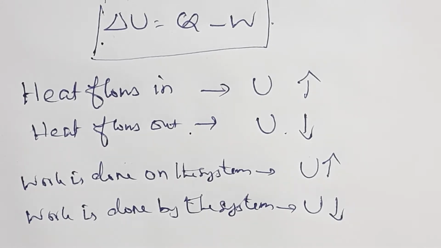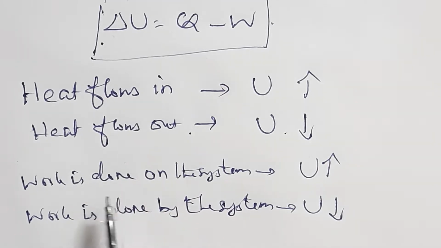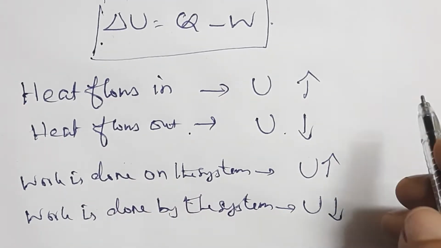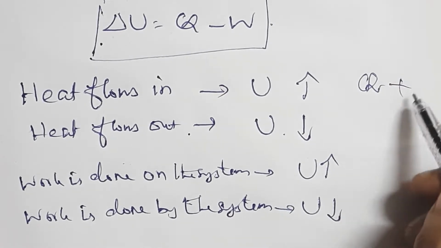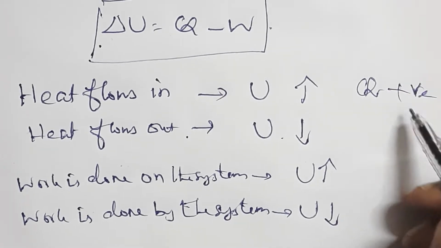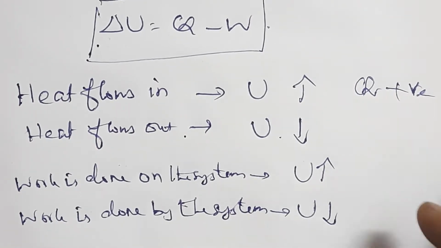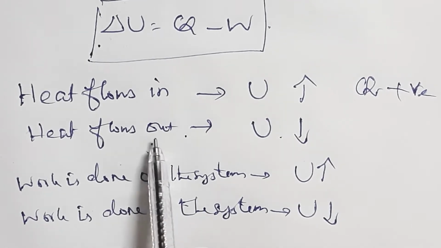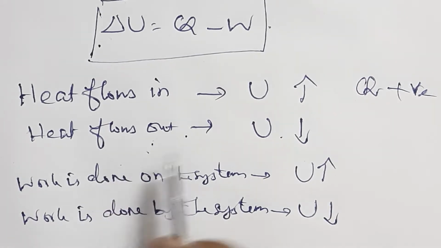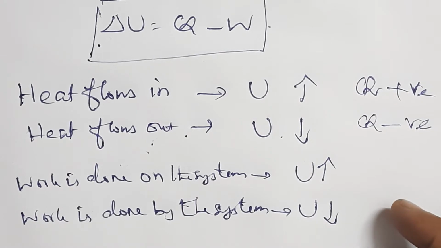Heat flowing into the system means the system gains heat, so Q will be positive. Heat flowing out of the system means the system loses heat, so Q will be negative.